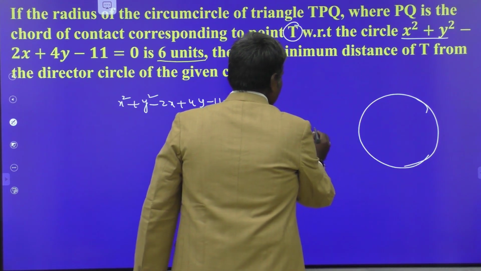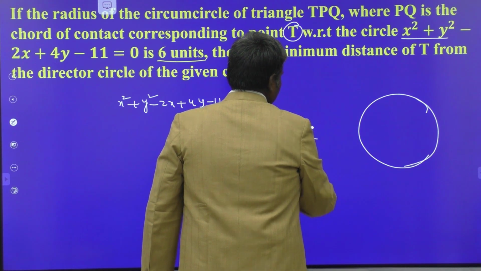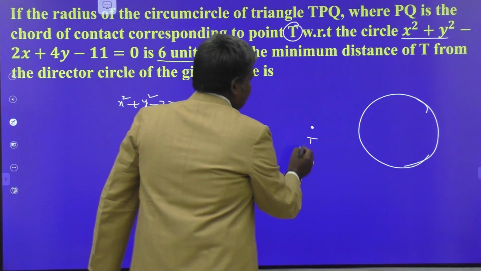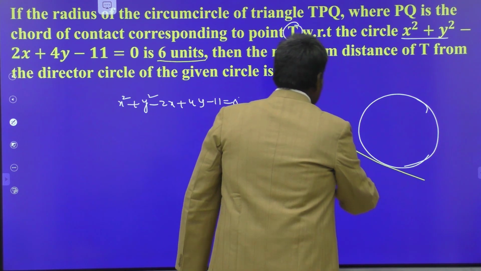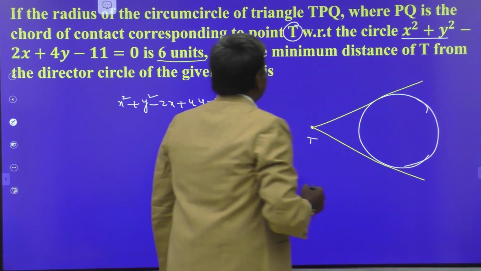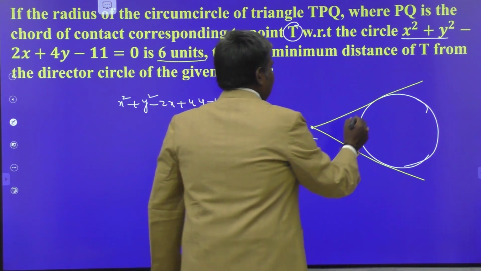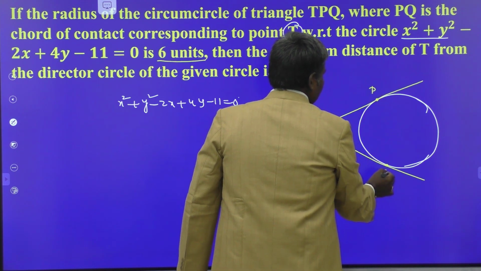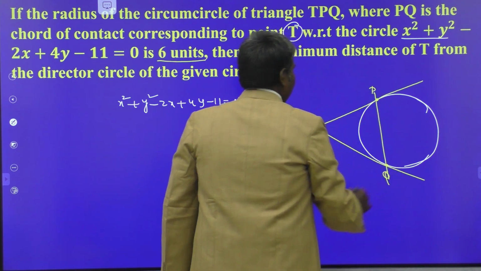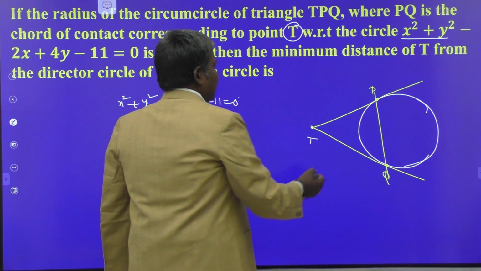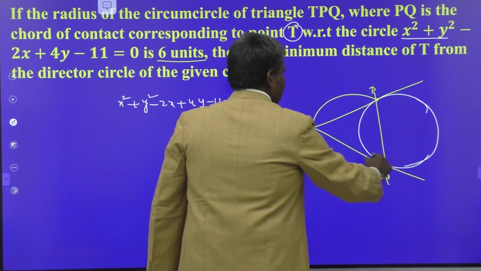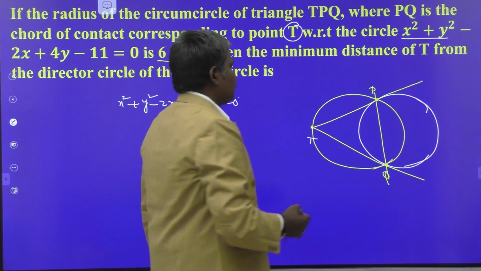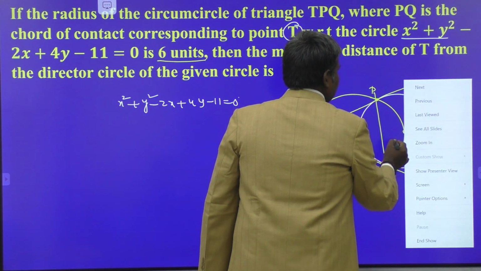This is the circle, and this is my point T. Two tangents are drawn from the point T to the circle, touching the circle at P and Q. This is the first point of contact, this is the second, and this is the line PQ joining them. The circumcircle of this triangle is like this. The circumcircle always passes through the center of the circle, since the angle in a semicircle is 90 degrees. This is the center of the given circle.